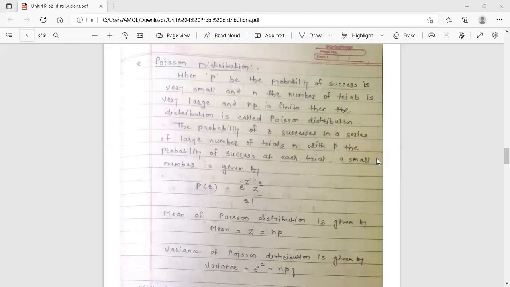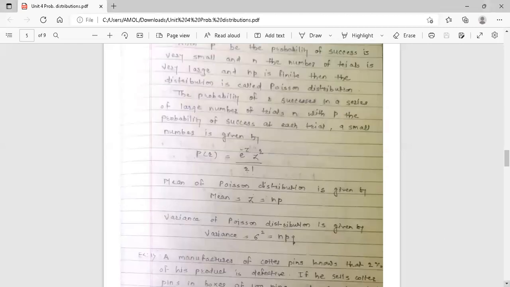The probability of r successes in a series of a large number of trials n, with p the probability of success at each trial being a small number, then the probability distribution, that is Poisson distribution, is given by P of r is equal to e raised to minus z into z raised to r upon r factorial. So this is the formula of probability distribution. P of r is equal to e raised to minus z into z raised to r upon r factorial.